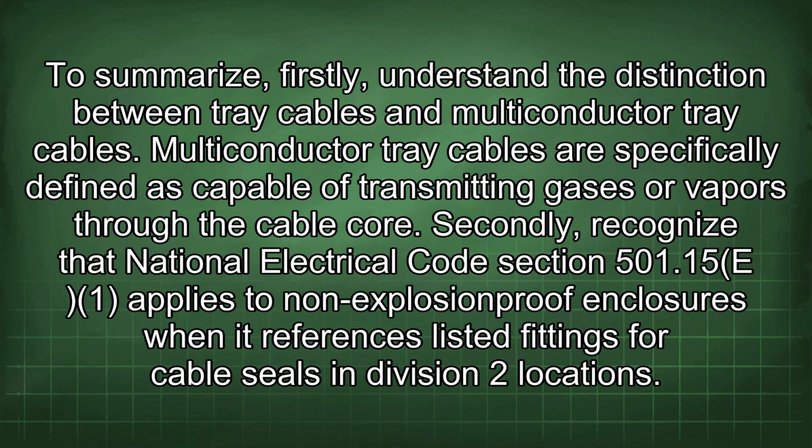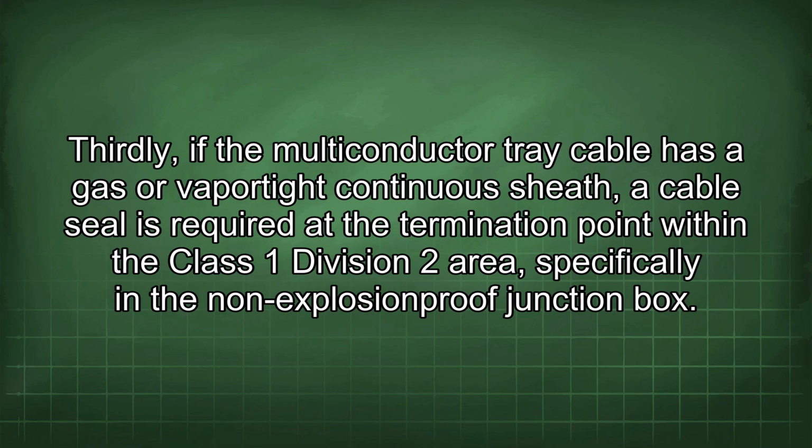To summarize, firstly, understand the distinction between tray cables and multiconductor tray cables. Multiconductor tray cables are specifically defined as capable of transmitting gases or vapors through the cable core. Secondly, recognize that National Electrical Code Section 501.15(E)(1) applies to non-explosion-proof enclosures when it references listed fittings for cable seals in Division 2 locations. Thirdly, if the multiconductor tray cable has a gas or vapor-tight continuous sheath, a cable seal is required at the termination point within the Class 1 Division 2 area, specifically in the non-explosion-proof junction box.